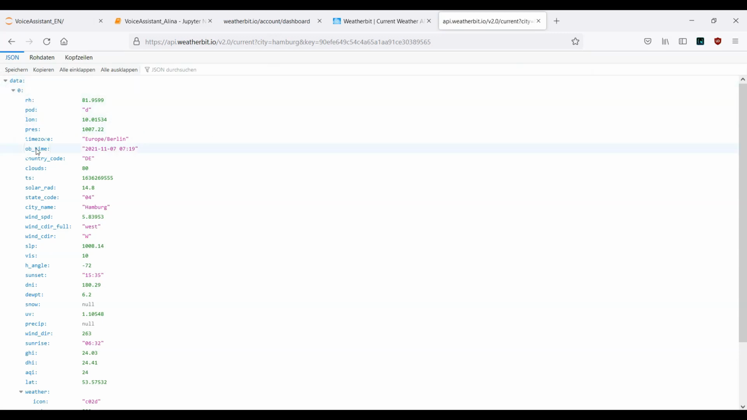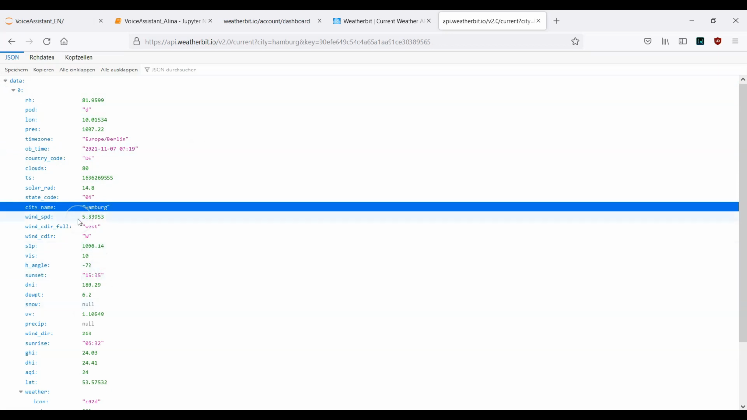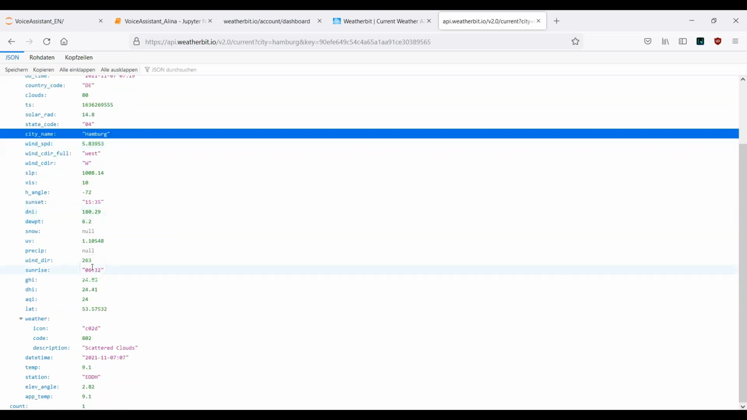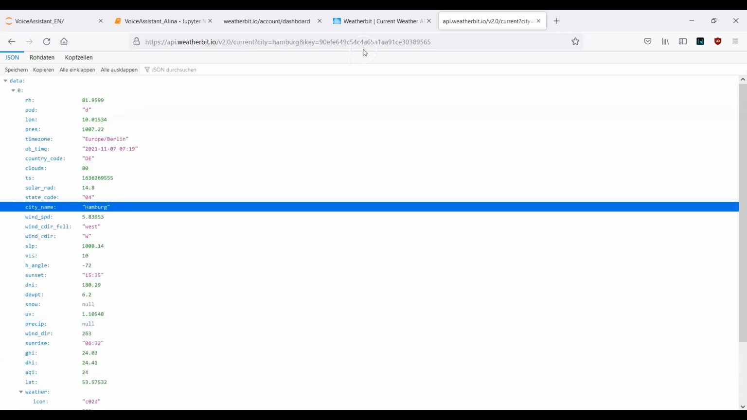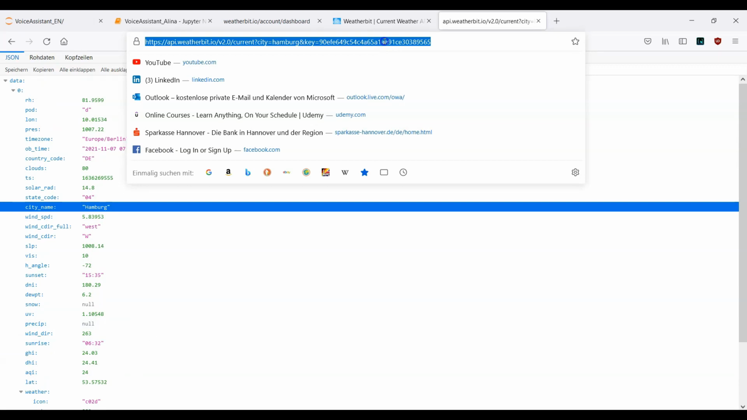Here you see we have all the data. This is our city name, Hamburg. Then we have a lot of different information here, but what we want to have is the weather information. That means here we have the temperature, this is actually what we want, and we want to get the description. At the moment we see scattered clouds and the temperature of 9.1 degrees. This is what we want to have. All right, so this is our endpoint, our URL.